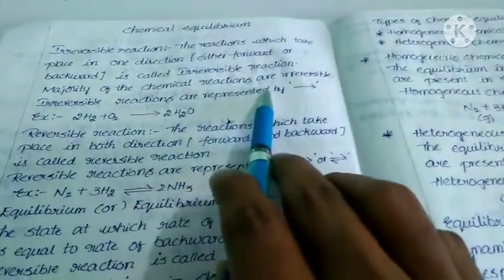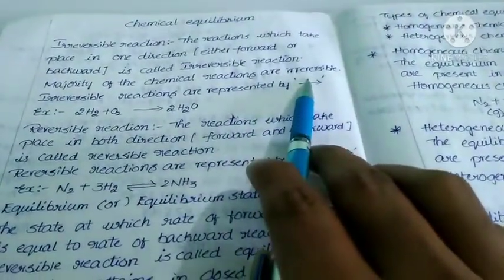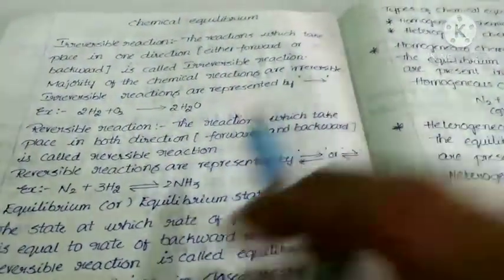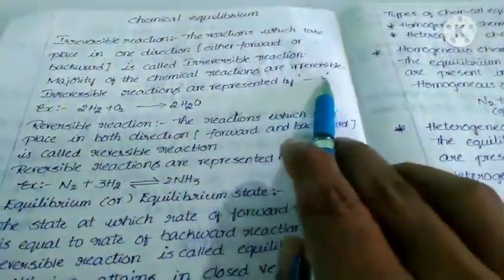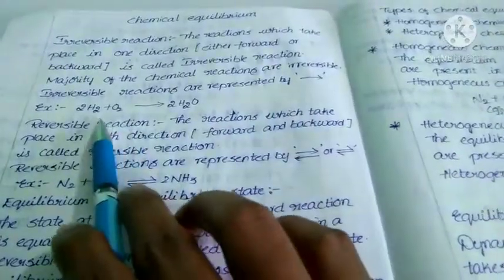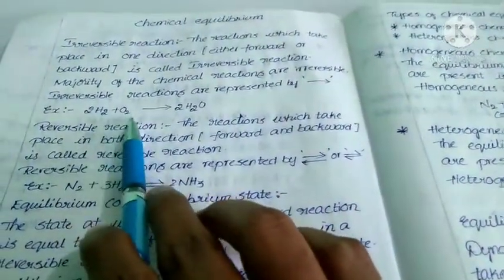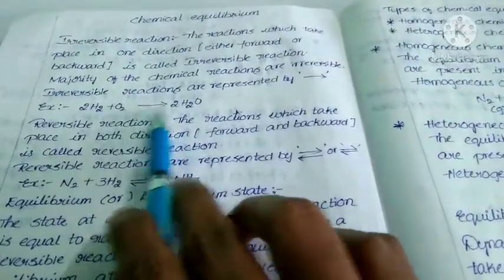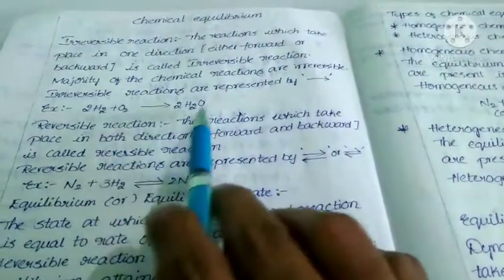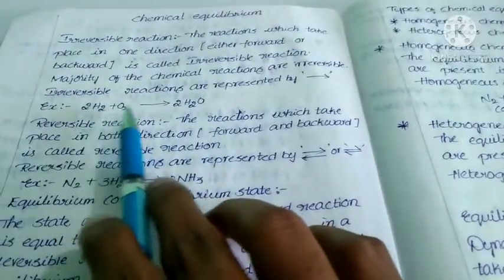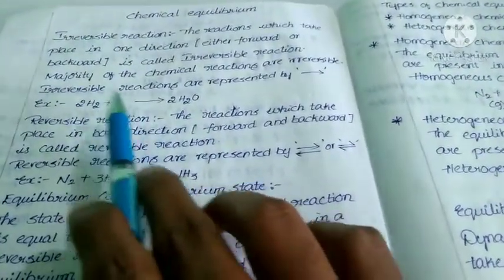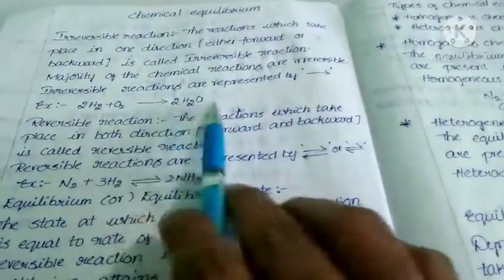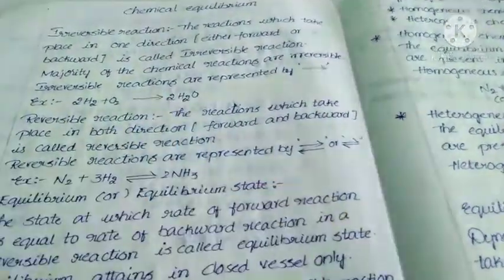Majority of the chemical reactions are irreversible. Irreversible reactions are represented by single arrow mark. Suppose, when H2 reacts with oxygen, then H2O will be produced. This is what irreversible reaction. That means H2O will be formed from hydrogen and oxygen. H2 and oxygen cannot be formed from water. That is why this is irreversible.